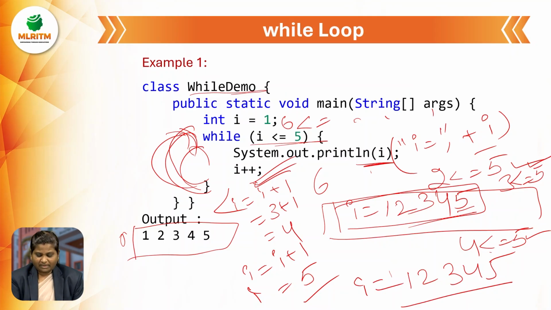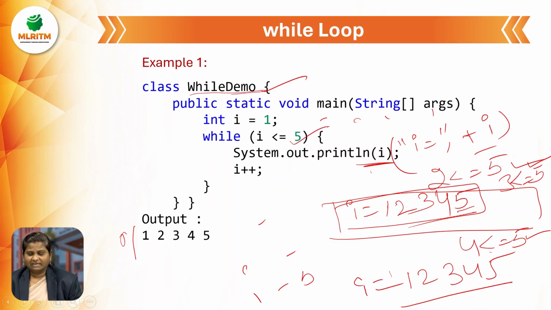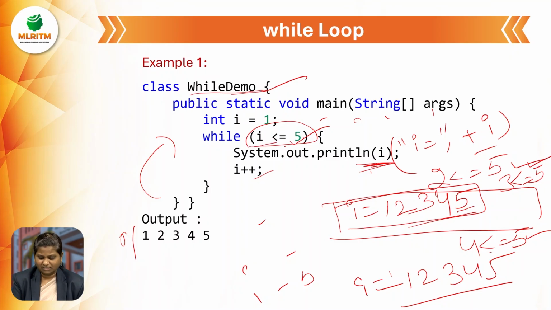Yes, look at it once. Initially I initialized I value as 1, and here I checked the condition whether I is less than or equal to 5 or not. After that checking, I'm just printing the value, and after that I'm incrementing the value. This loop will continue as long as this condition is true. If the condition gets false, then the loop will be terminated and we will get the output.